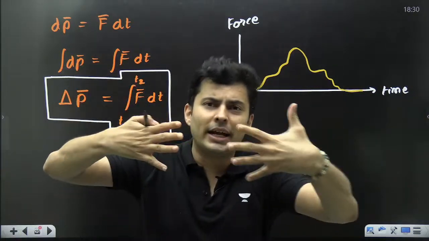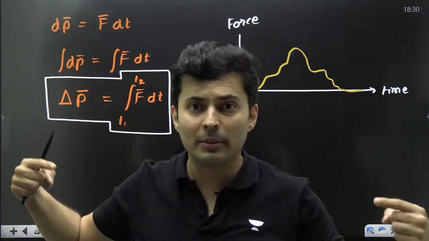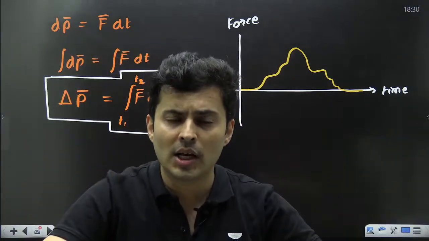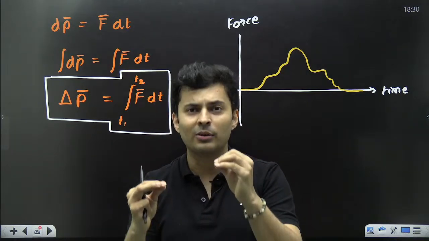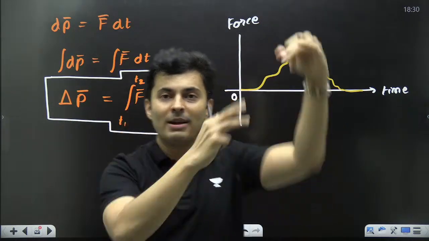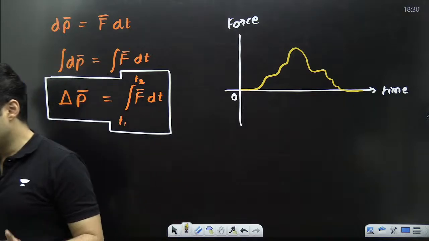Any two vehicles collide. Do you think the force will be suddenly 100 Newton and then suddenly 0 Newton? No, right? It will take some time. 0 Newton, 10 Newton, 20 Newton, 25 Newton, 30 Newton, 100 Newton. So it will be a variable graph.